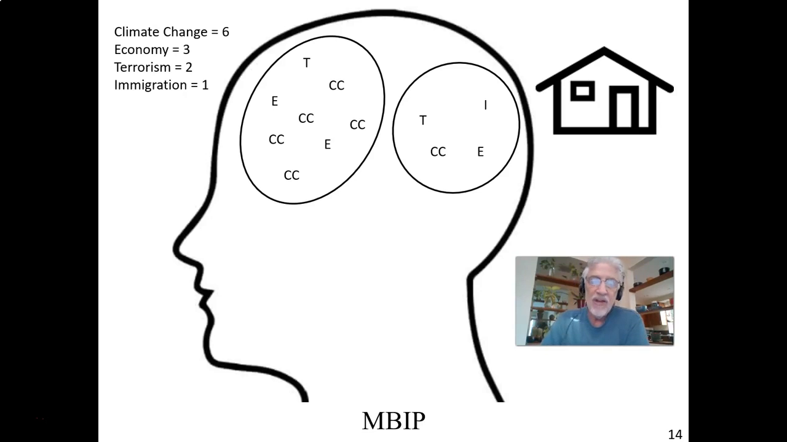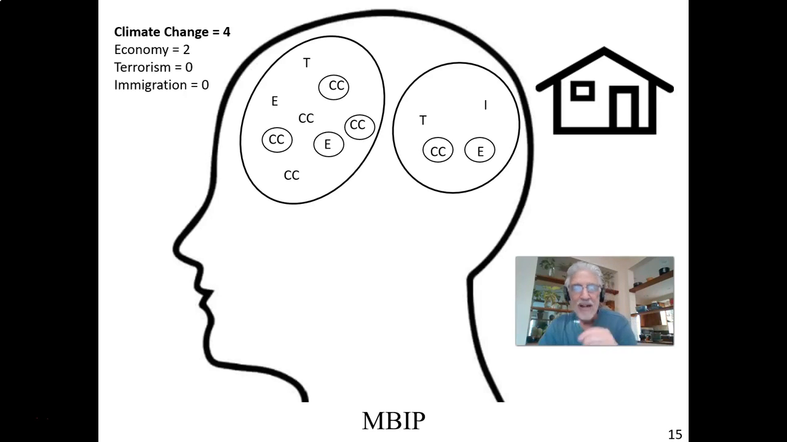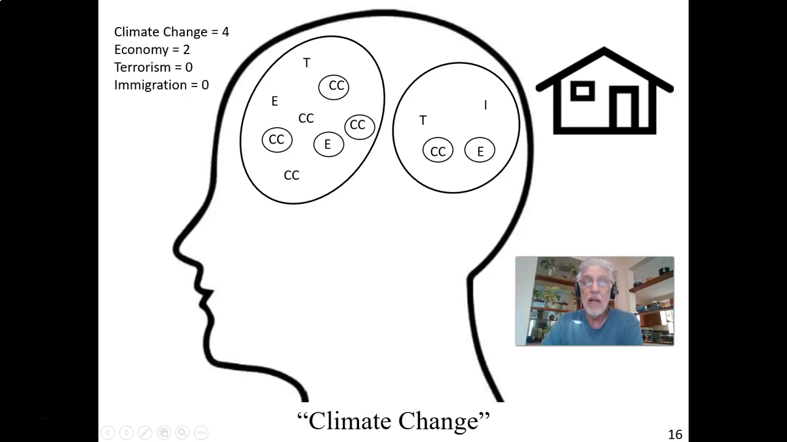And so in this next picture, what I've shown is the circles around each of the attitudes that this hypothetical person randomly sampled. And what you can see is that they've sampled 4 attitudes about climate change, 2 attitudes about the economy, nothing about terrorism or immigration. And so now they can answer the question, what's the most important issue of the day? Climate change. This is how the memory-based model works.